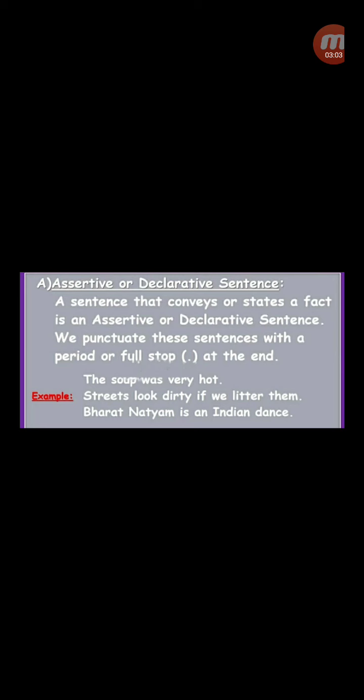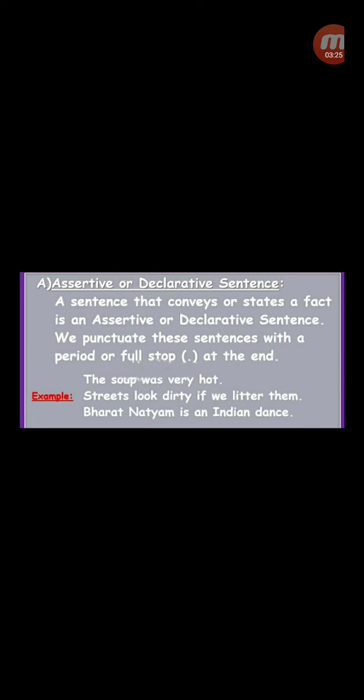Let's see some examples. The soup was very hot. It is telling us some facts and information. Streets look dirty if we litter them. It ends with a full stop. Bharatnatyam is an Indian dance. It ends with a full stop. They are assertive sentences, children.